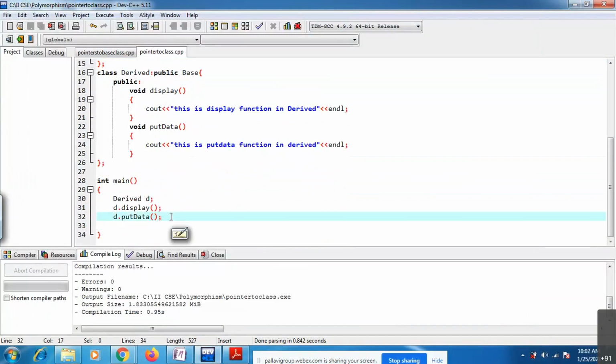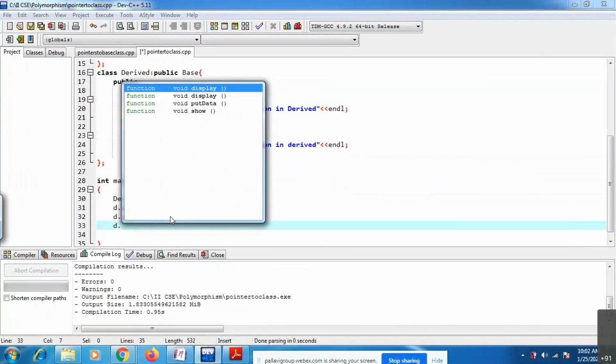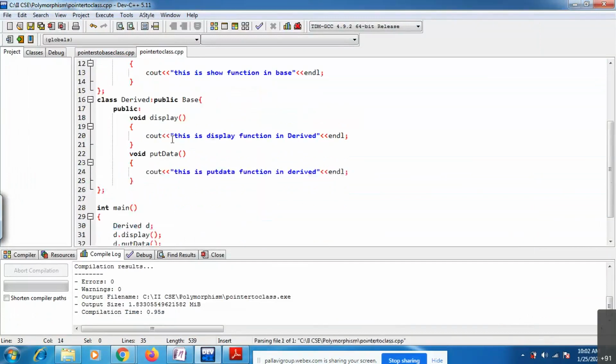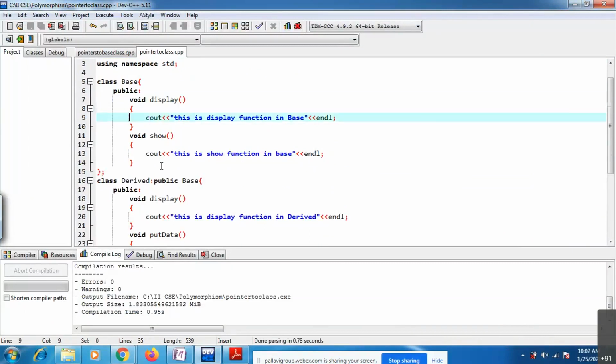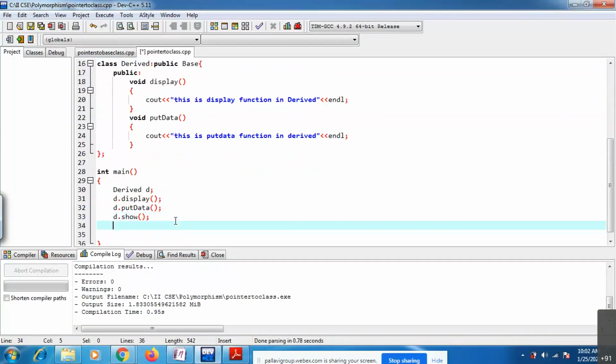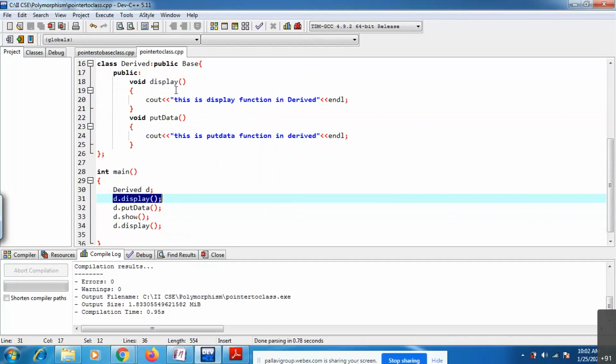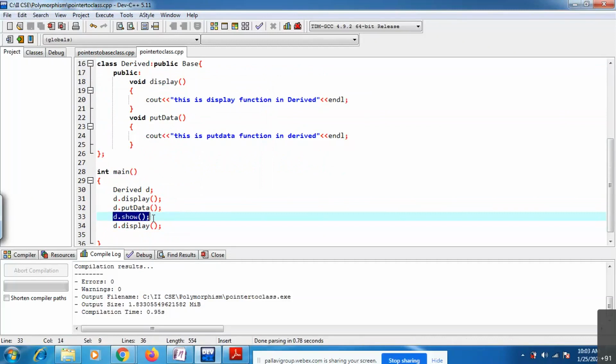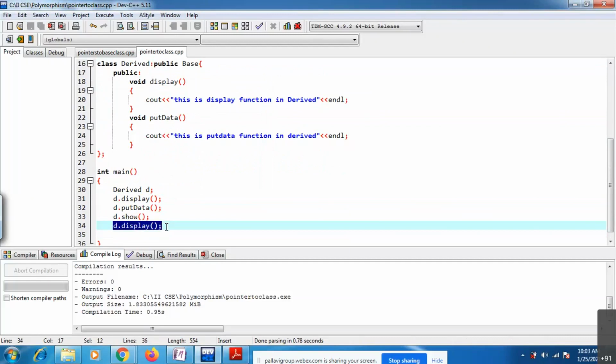Now if I call d.show, and one more display here, it is there, right? If I call d.display, this display function is executed inside the derived class. This put data function is executed inside the derived class. This show function is executed from the base class. What about this display function? Can anyone expect?